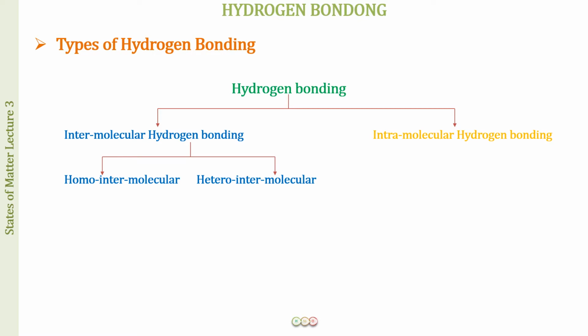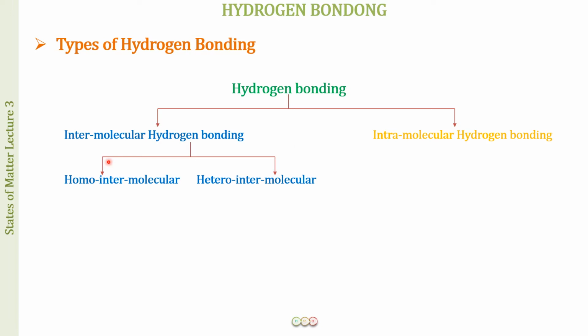Okay. Next we have the types of hydrogen bonding, and we have two types of hydrogen bonding, the intermolecular and the intramolecular hydrogen bonding. And the words inter and intra are very easy to understand if you take the example of an inter-school competition and an intra-school competition. Inter-school competition means a competition where different schools will be participating. And an intra-school competition is among the students of the same school.